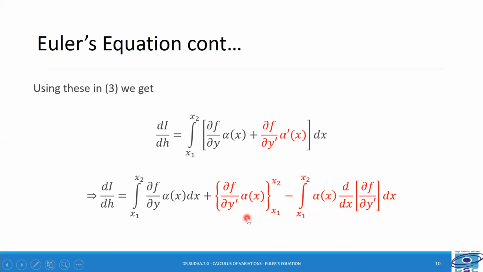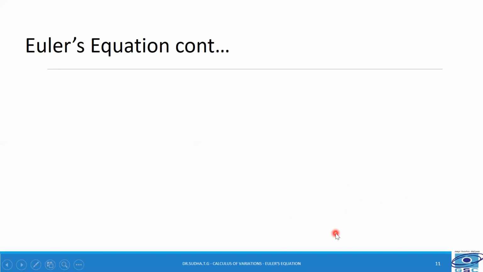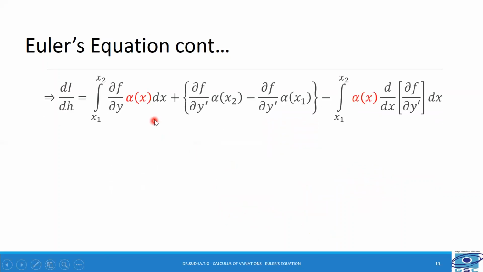Now in this second term, the integration is over. So let us apply the limits. We have retained the first function as it is, and here we have applied the limits. The upper limit is x is equal to x2 and the lower limit is x is equal to x1. So we get ∂f/∂y' into alpha of x2 minus ∂f/∂y' into alpha of x1.